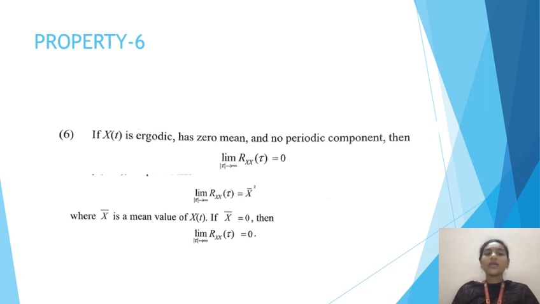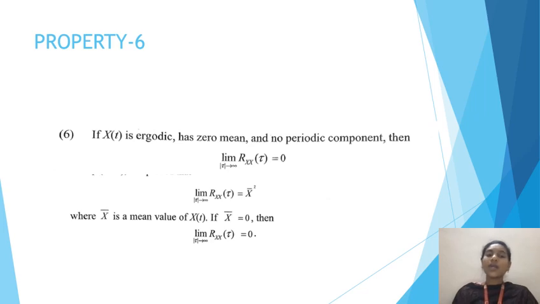And here comes the sixth property. If x(t) is ergodic, which has zero mean and no periodic component, then the limit tau tends to infinity, Rxx of tau becomes 0. Let us prove this statement. As we have seen in the second property or the third property, limit tau tends to infinity, Rxx of tau is equal to x bar square, which is mean square.